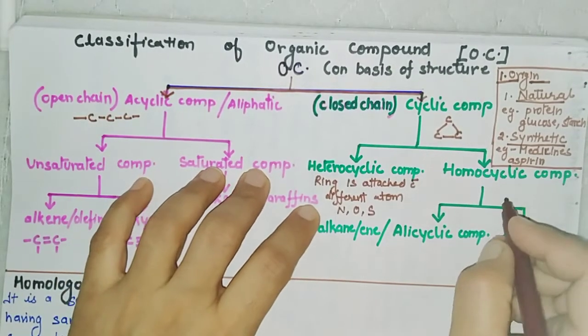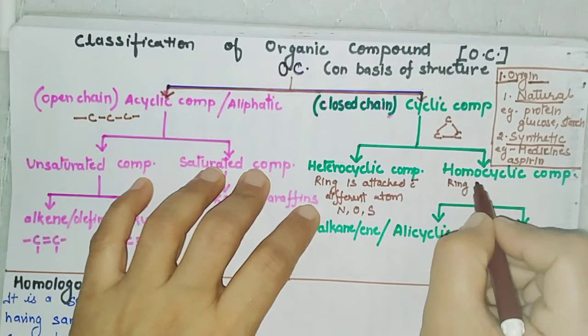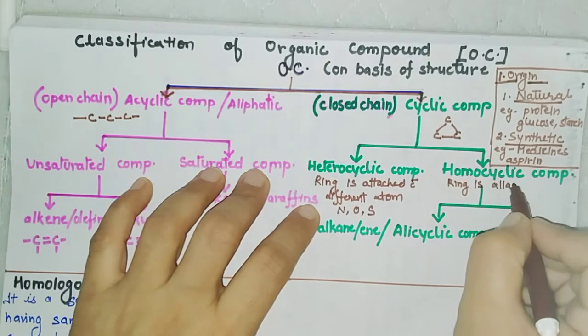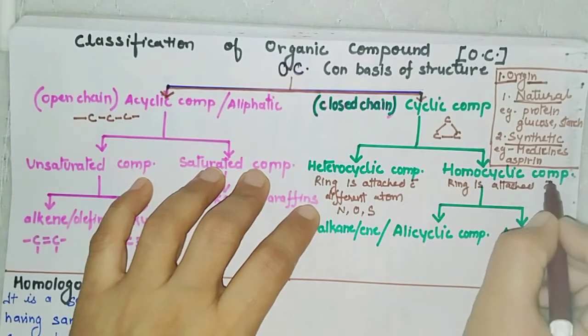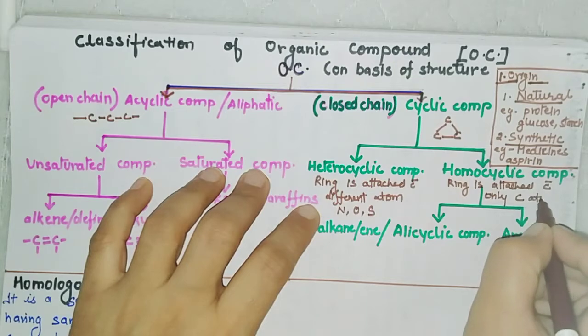And homocyclic is that organic compound in which the ring is attached with only carbon atoms.